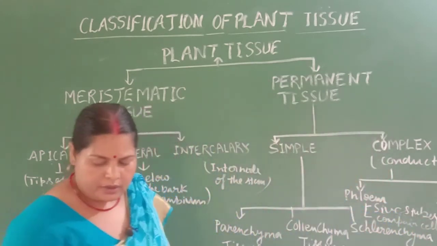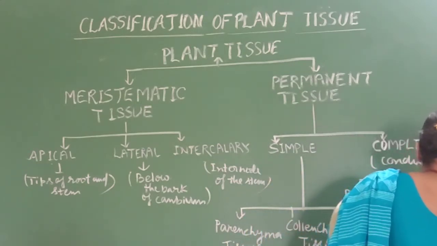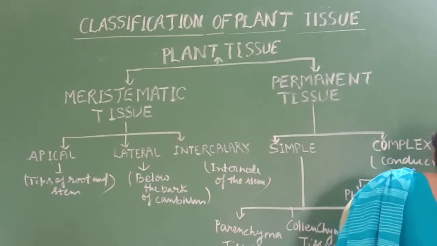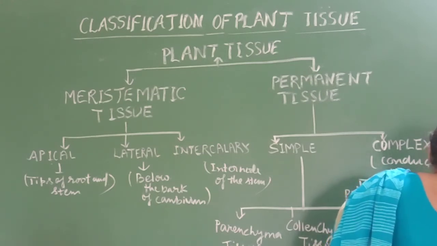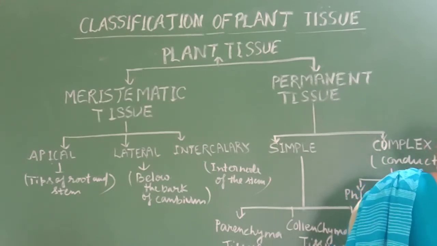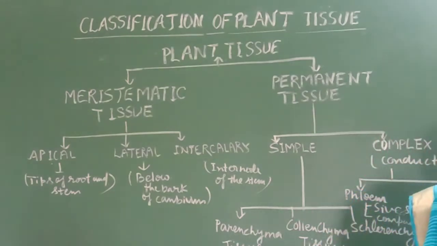Xylem has xylem vessels, and second is tracheids.